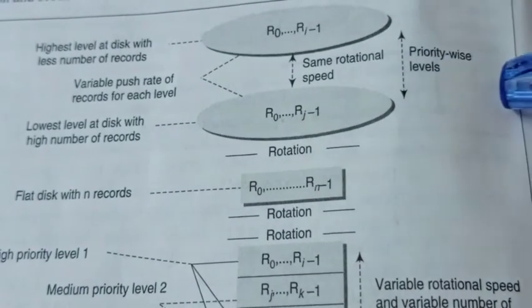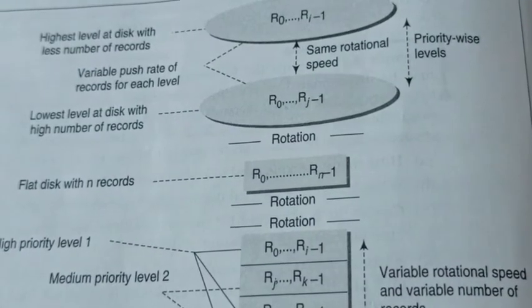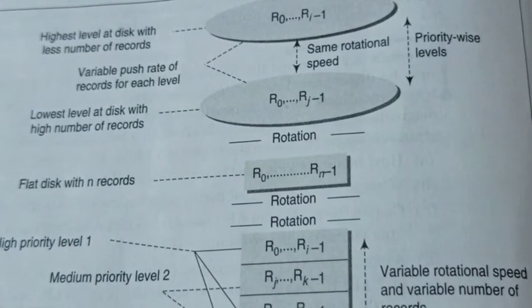That's why priority-wise levels will be there in the circular multi-disk model.